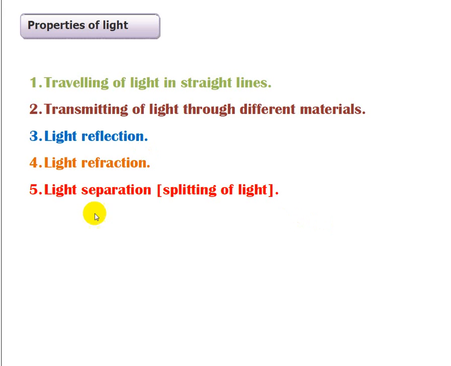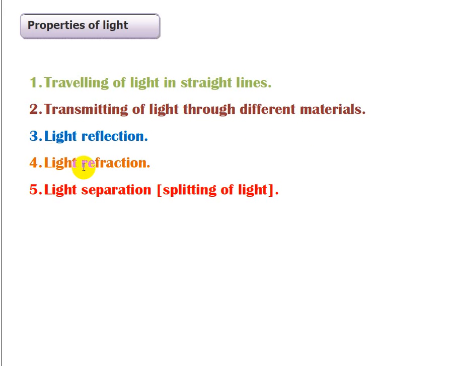And the transmitting of light through different materials, like when I'm wearing my sunglasses, I find that everything is somehow darker than without the glasses. That's because I can see through the transmitting surface. So light has a transmitting property. Then the light reflection, it can be reflected, as we just said with the mirror.